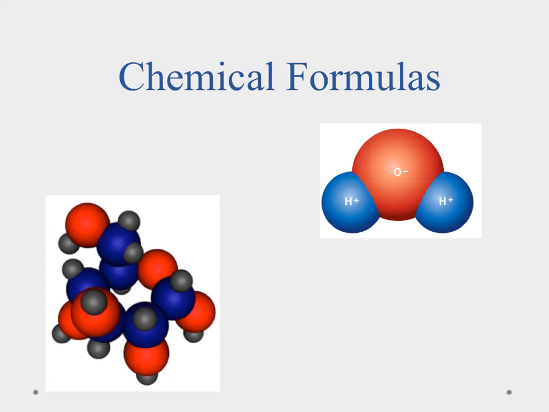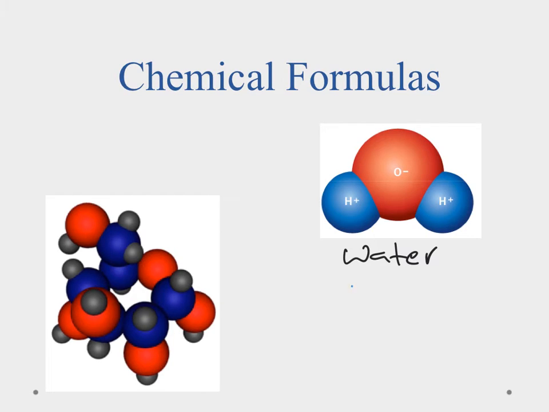Okay, so let's start by talking about chemical formulas. A chemical formula is a shorthand way of telling you what's in that chemical, or what that is that we're looking at. So let's do a real simple example first, and we'll look at water. Now you could simply, every time you wanted to talk about it, write out water, but we can also do its chemical formula using its symbols and some subscripts.